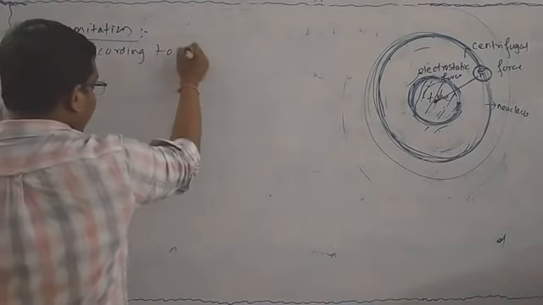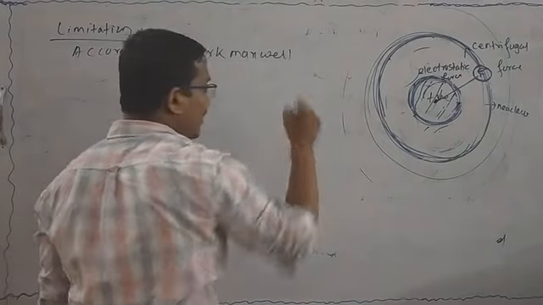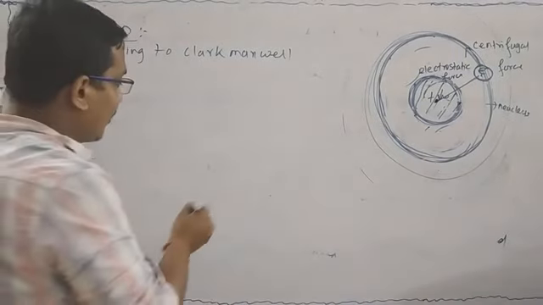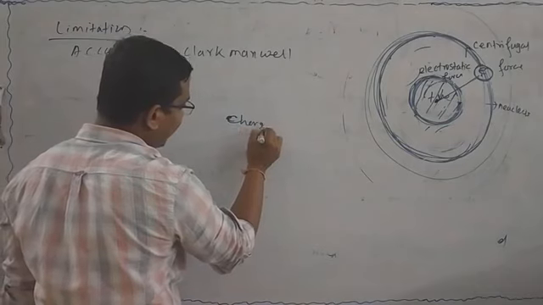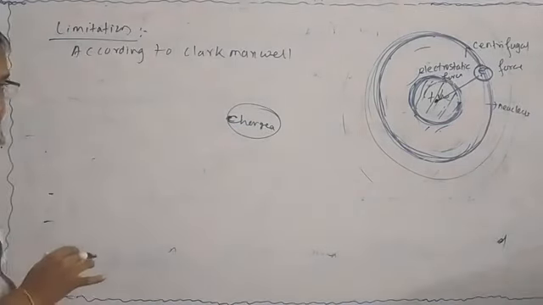According to Clerk-Maxwell, what happens? He suggested that when a charged particle rotates around the opposite charged particles, then there is a loss of energy of the charged particle. Suppose it is negative, it is positive, or it is positive, or it is negative.